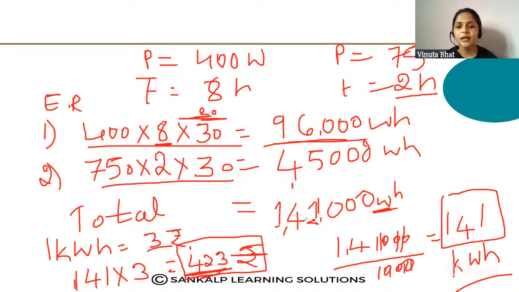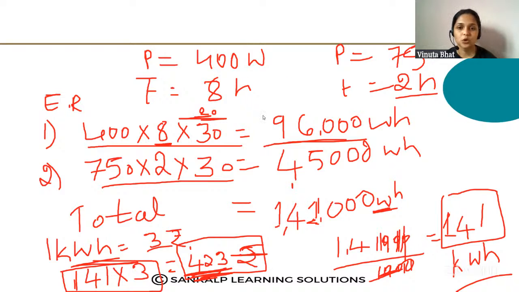ಇಲ್ಲಿ ಏನ್ ಮಾಡಬೇಕು, so you have to divide that from the 1000, so 3 zeros are gone and only 141 is remaining, that is kilowatt per hour. ಇಲ್ಲಿ ನೋಡಿ 1 kilowatt ಗೆ 3 rupees ಅಂತ ಕೊಟ್ಟಿದ್ದಾರೆ. So what is the cost of 1 kilowatt? That is 3 rupees. Just multiply 141 into 3, you will get 423 rupees. Okay, the answer is 423. I hope this question is clear. If you have any doubts, you can write down in the chat box.